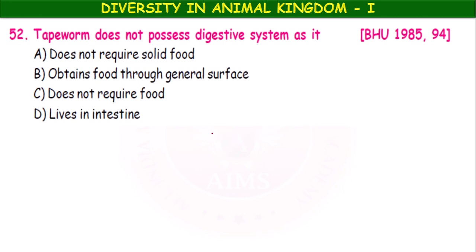Next, tapeworm does not possess digestive system, as it does not require solid food, obtains food through general body surface, or does not require food, or lives in intestine. Which one? Obtains the food through general body surface. Most of the parasites, the digestive system is poorly developed.